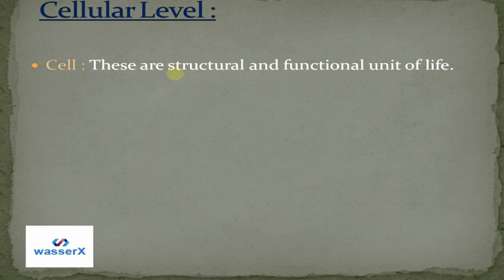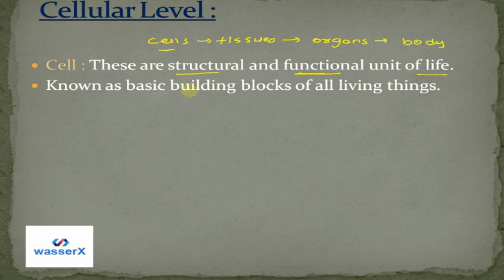So we can say that cells are the structural and functional unit of life, because we just saw that cells form tissues, they form organs, they form organ systems, and as a whole they form the body. So they are the structural unit of life, and we just saw that cell organelles perform many different functions, so they are the functional unit of life. Then they are known as the basic building blocks of all living things.